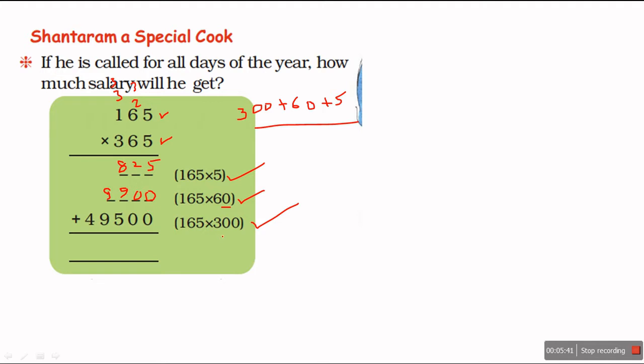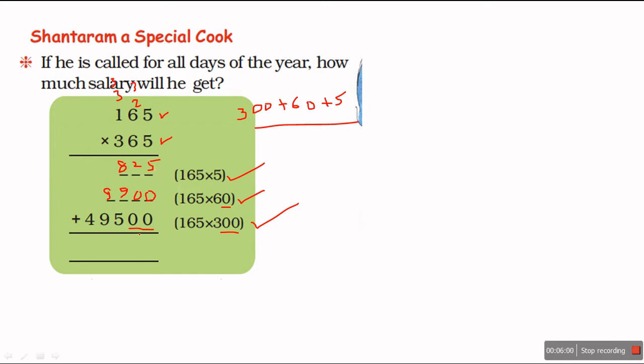Now I have to multiply by 300. There are 2 zeros, so I will put 00 itself. Then I will multiply only by 3. 3 5s are 15, 5 carry over 1. 3 6s are 18 plus 1, 19, carry over 1. 3 1s are 3 plus 1, 4.